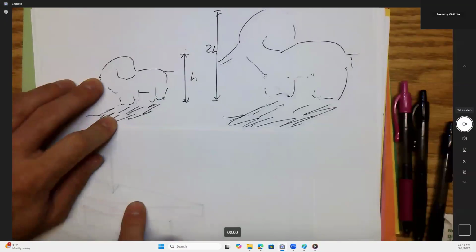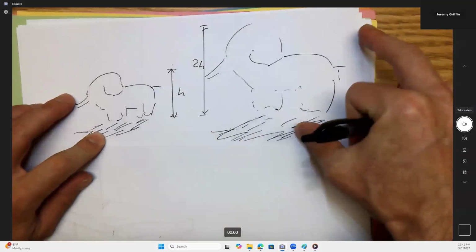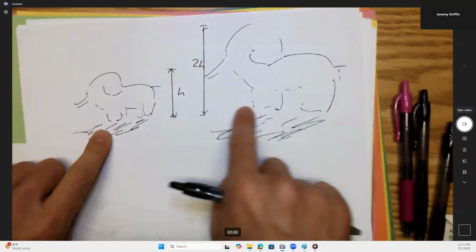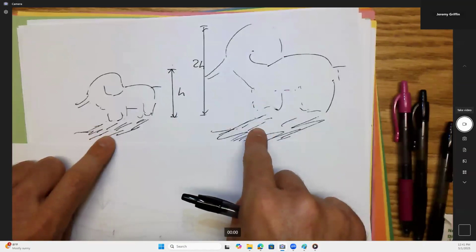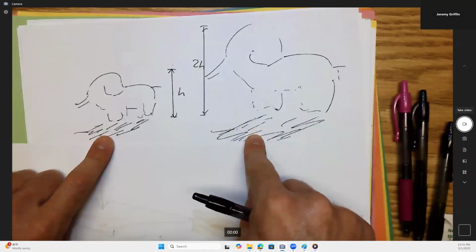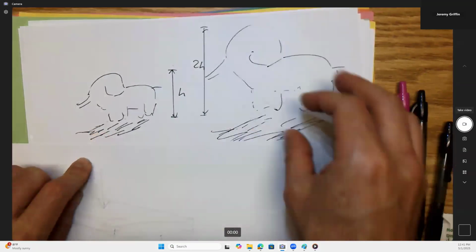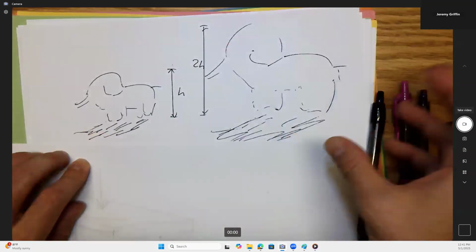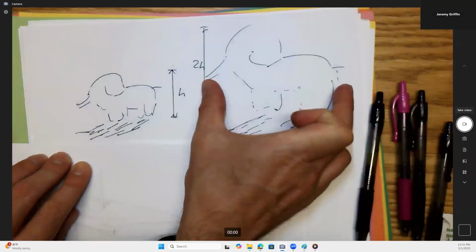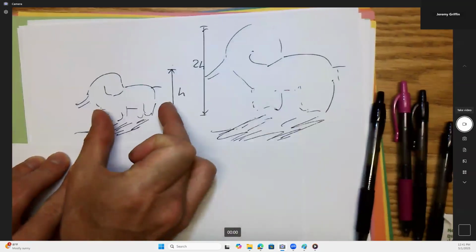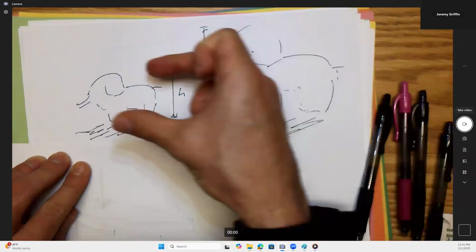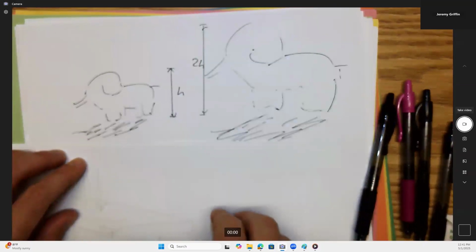You guys see a little baby elephant and a big elephant here that's twice as tall. Because when you scale up twice as tall, different physical properties change at different rates, or change by different factors. So anything linear would also be a factor of 2. Do you guys think this elephant on the right is twice as long as this elephant on the left, and also twice as wide? All right, anything linear.